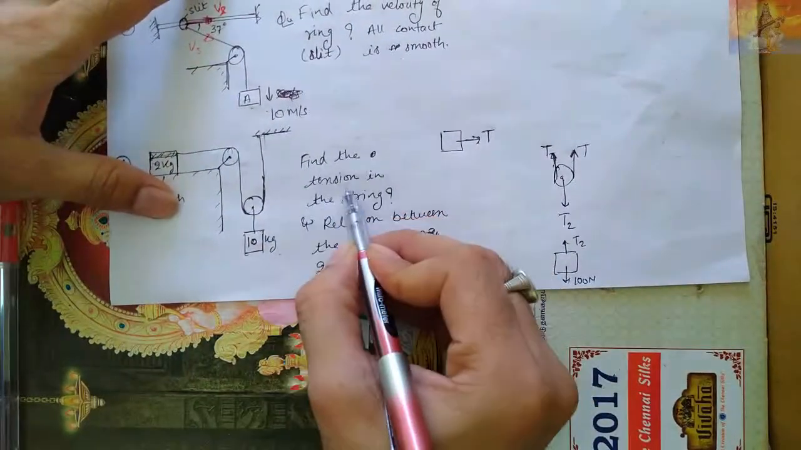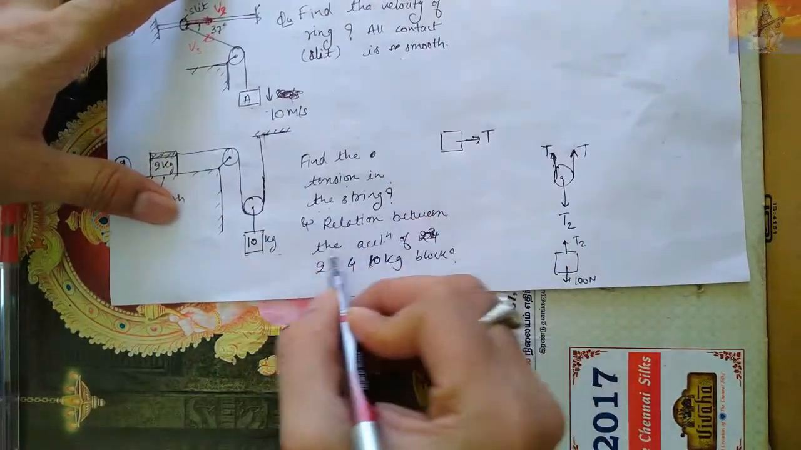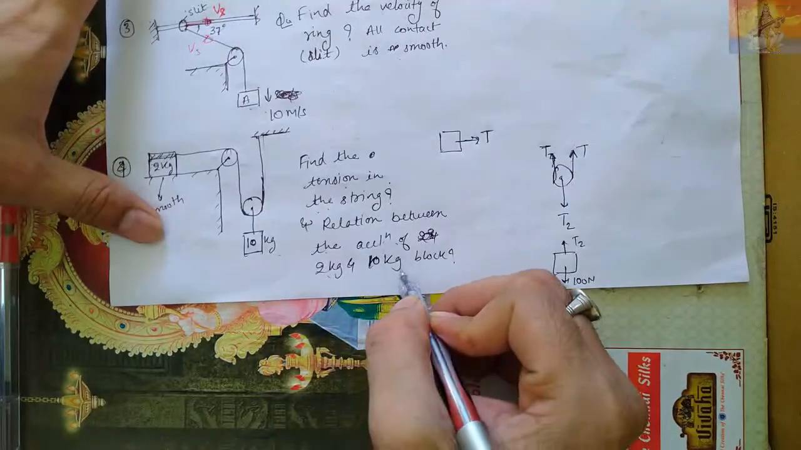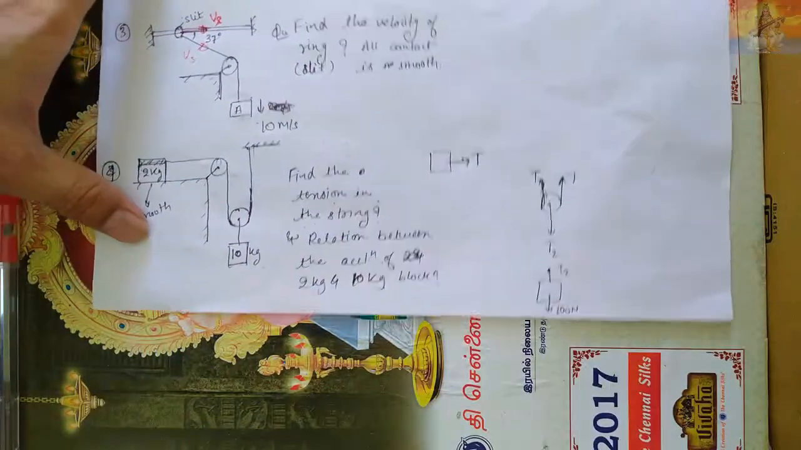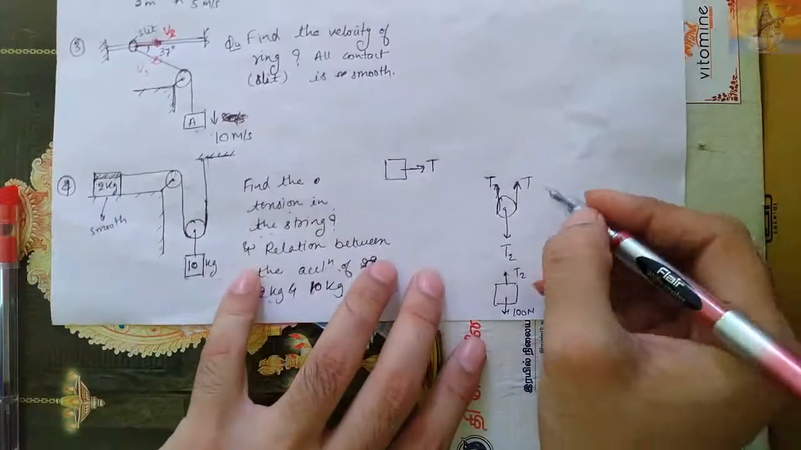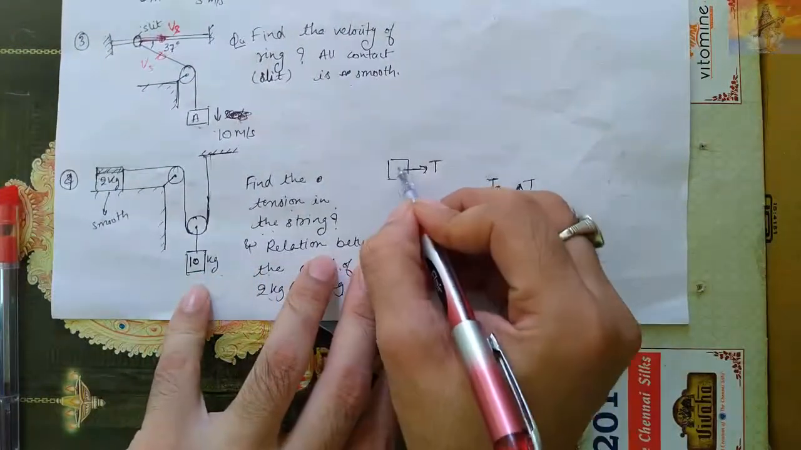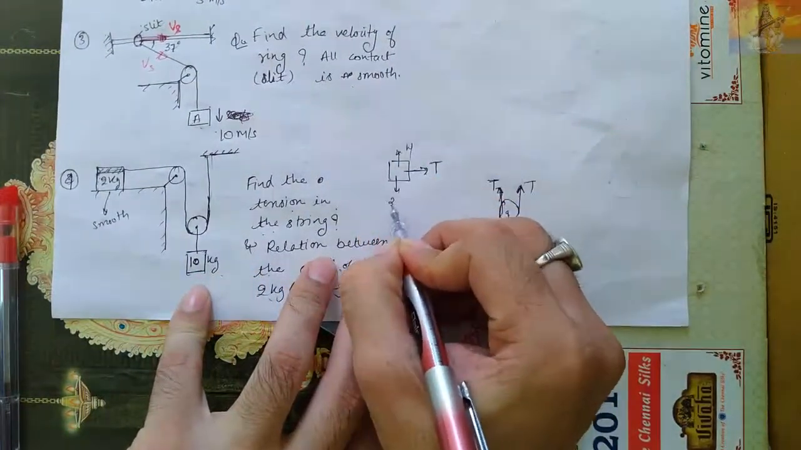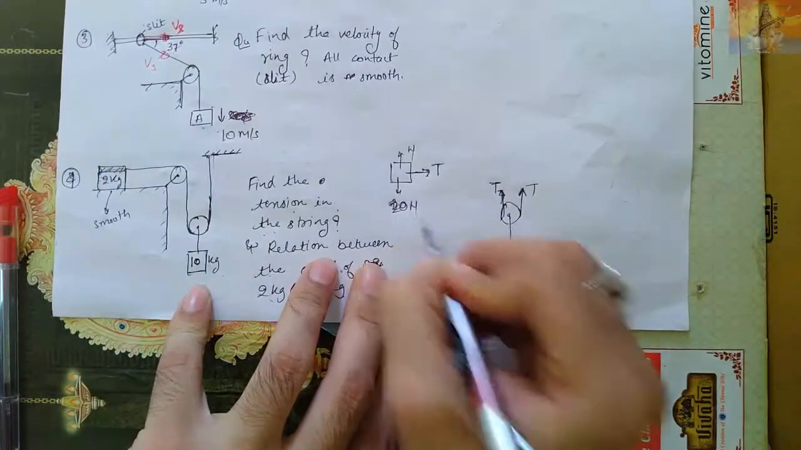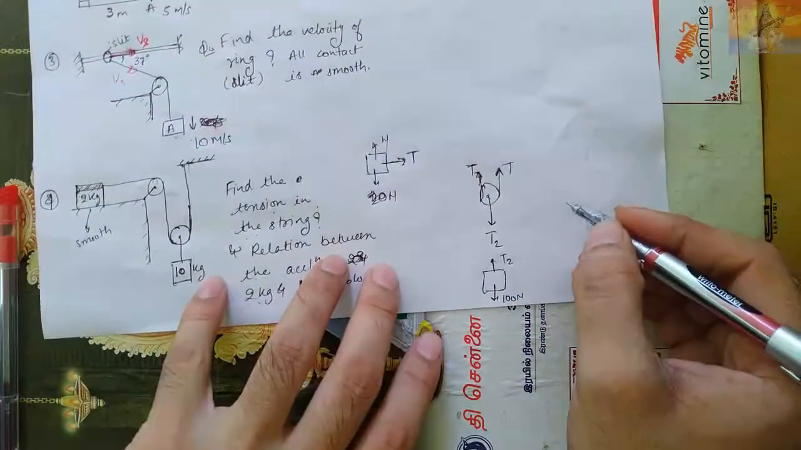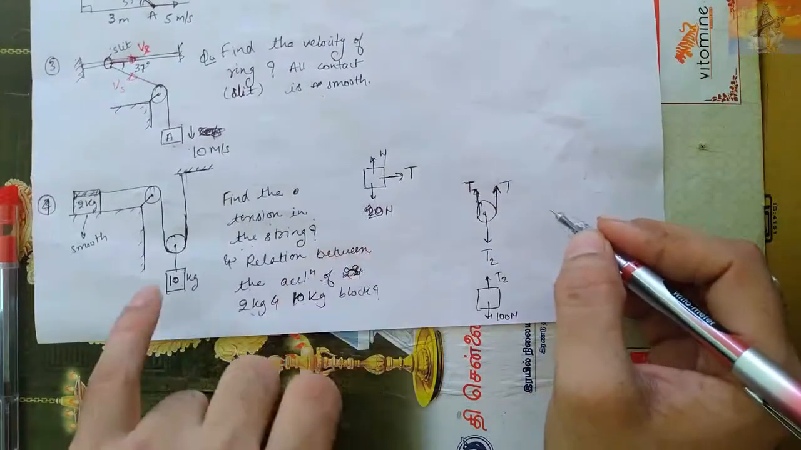Find the tension in the string and the relation between the acceleration of the 2 kg and the 10 kg. This we have to find first of all. So what to do here? See, we have made the free body diagram properly. Okay, this will be normal and this will be 20 newton, no problem. Now let us watch over here for finding, first of all, the relation between the accelerations.